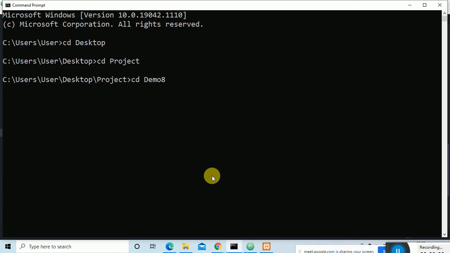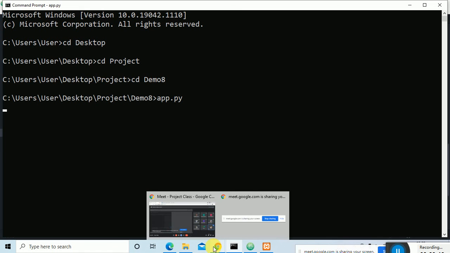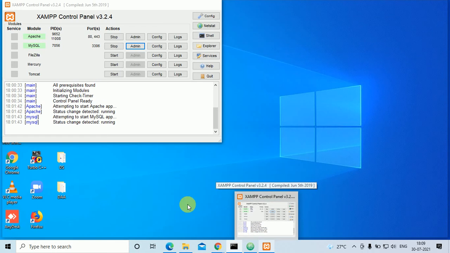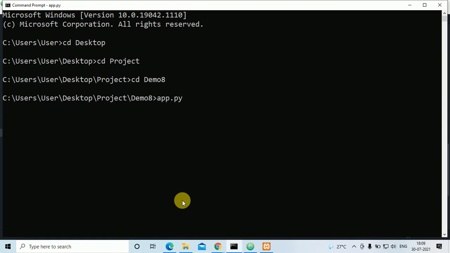Then I'll execute the file app.py. Insert, update, delete, display, all these things we have done. The last one remaining is search. We'll do that search and finish off.